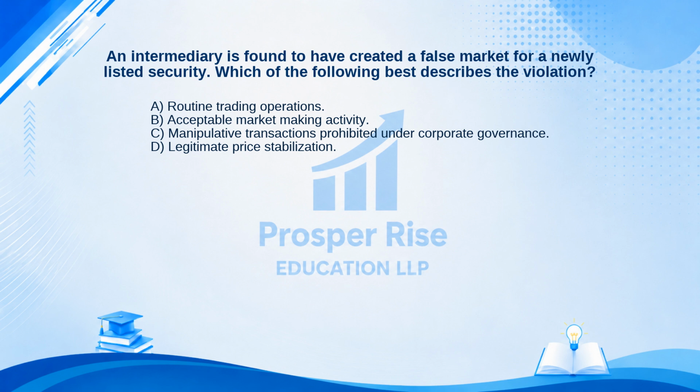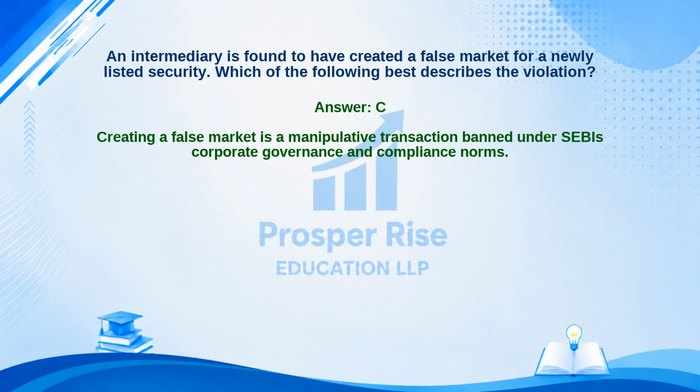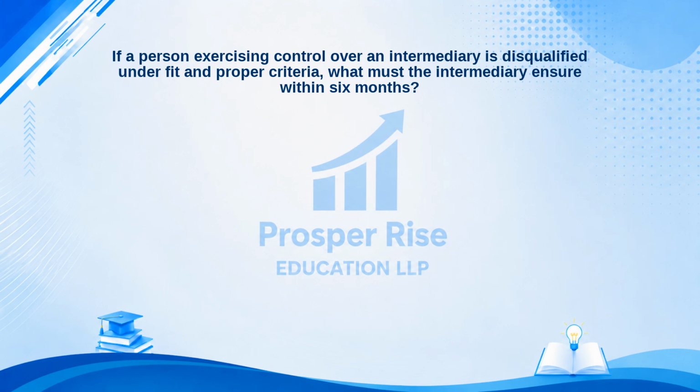Take a moment to pause the video and decide. The correct answer is Option C. Let's see why. Creating a false market is a manipulative transaction banned under SEBI's corporate governance and compliance norms. Moving on to the next one.